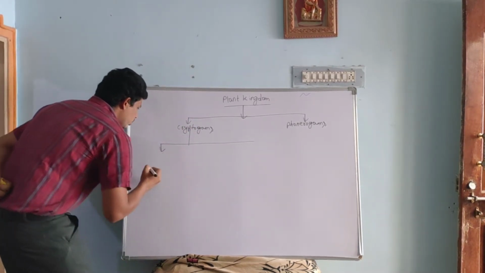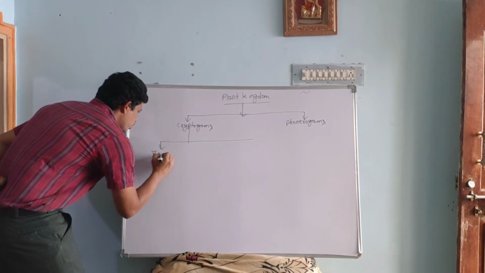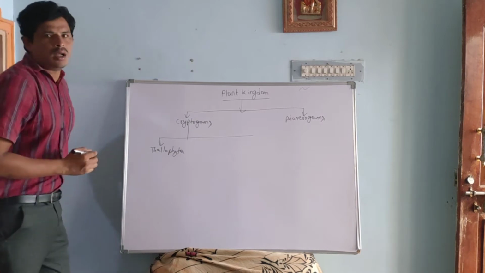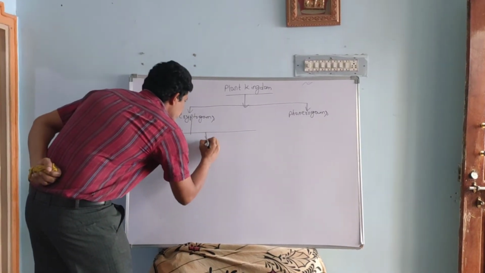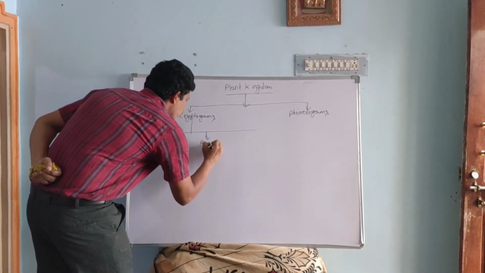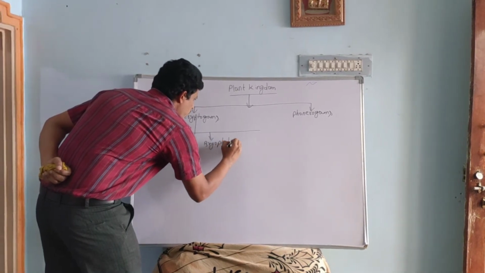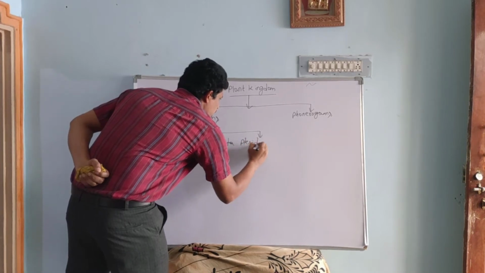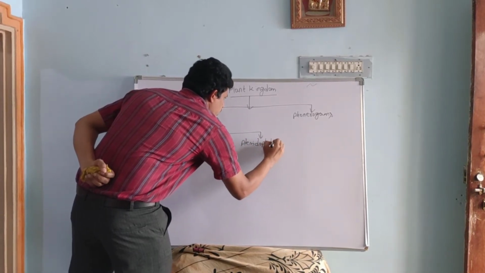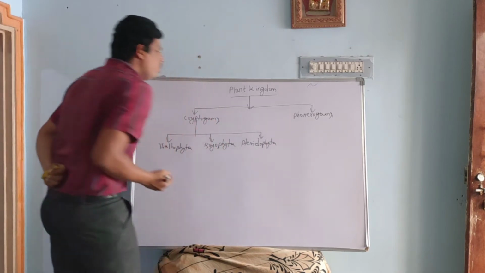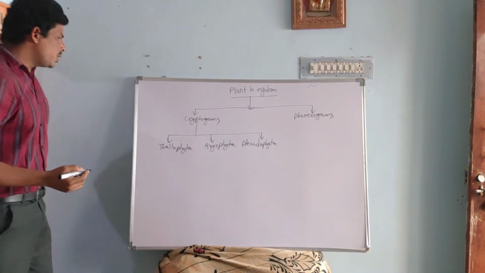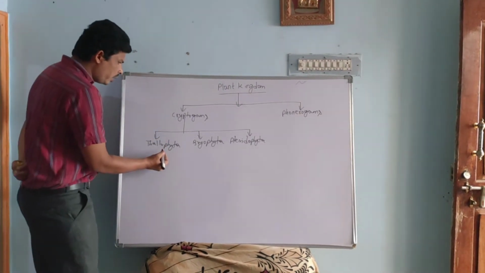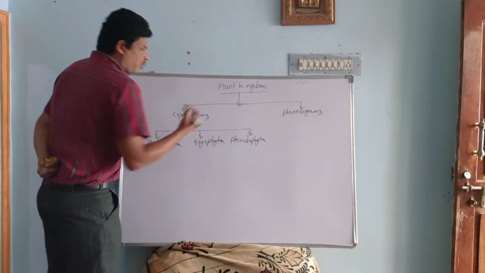One is Thallophyta, Bryophyta, Pteridophyta. Okay, so observe here. Cryptogams are classified into how many types? Three types. One is Thallophyta, Bryophyta, Pteridophyta.